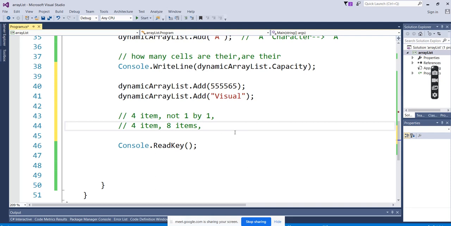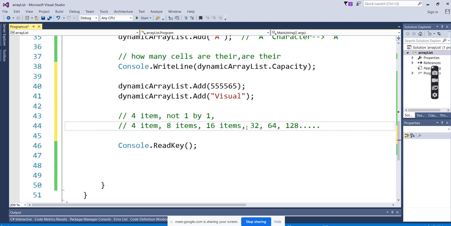After 8, what will it give? 16. Means what's happening here? You can see the sequence of the numbers: 4, 8, 16. It is doubling. After 16 it will allocate 32, 64, 128, and keeps on going. So this is how internally it operates with the memory locations and indexes.